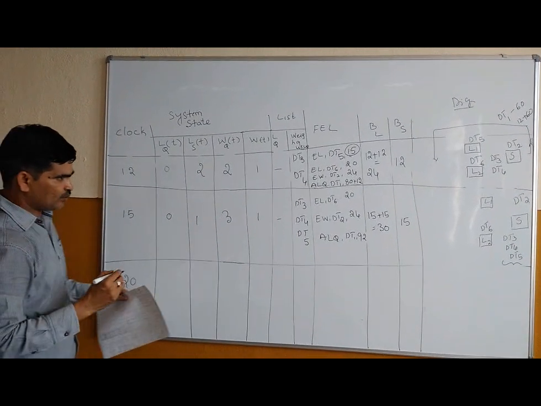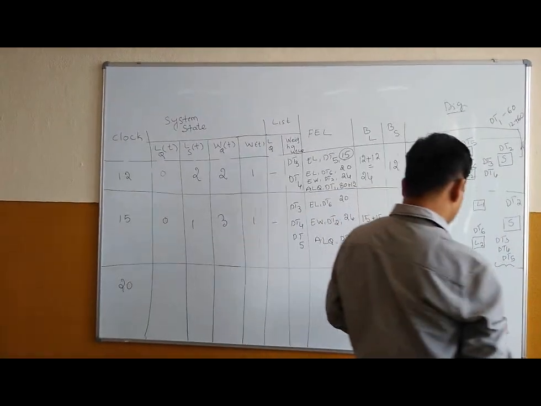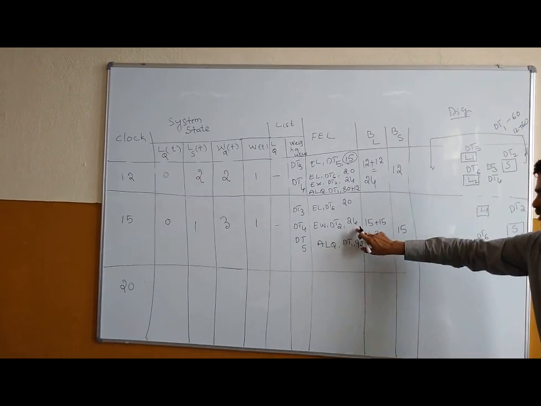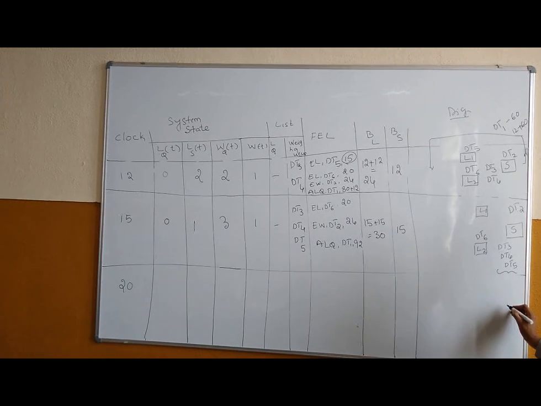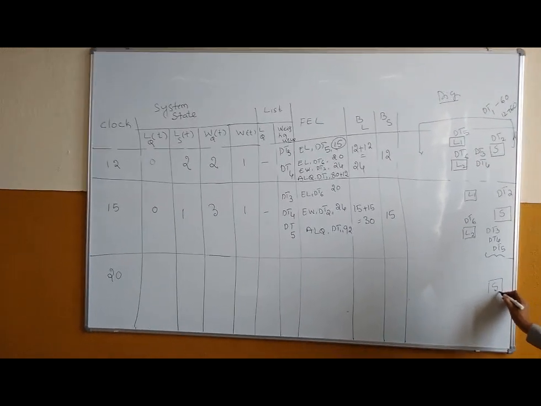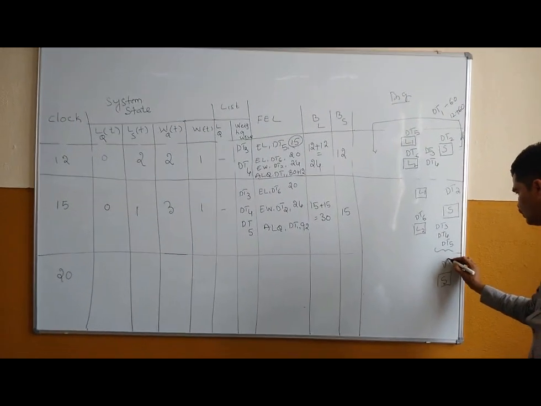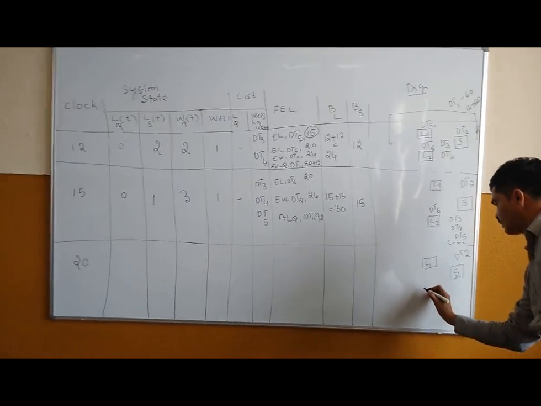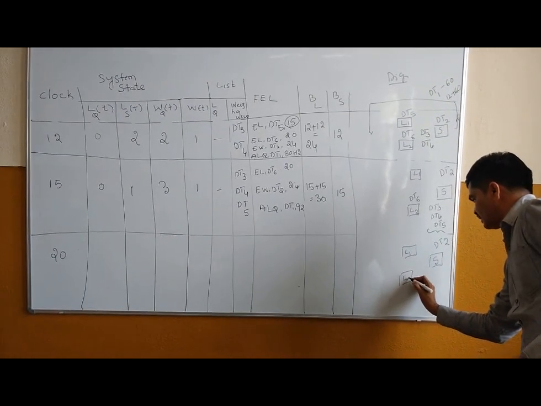At this point of time, at t is equal to 20, your dt2 will still be there because it is going to complete at t is equal to 24. So now yes will be dt2. You have L1 and L2.